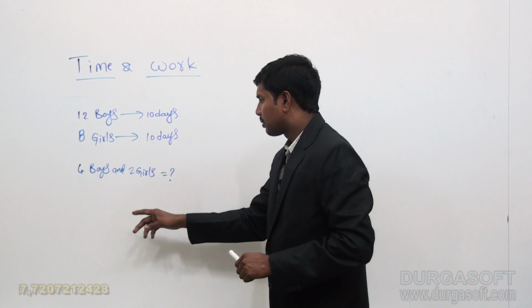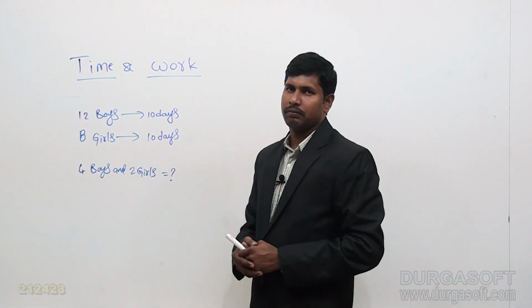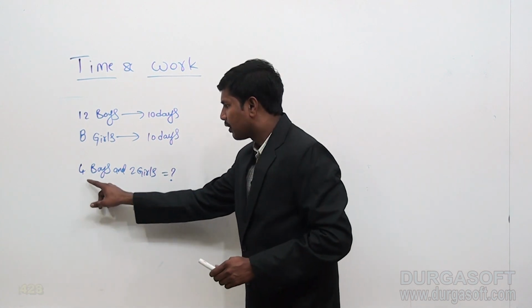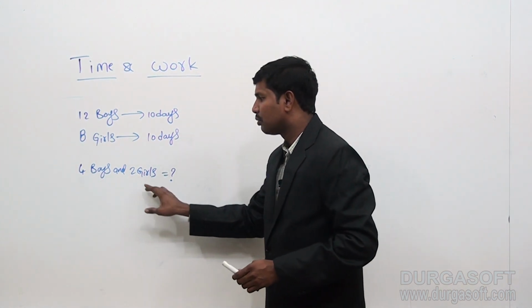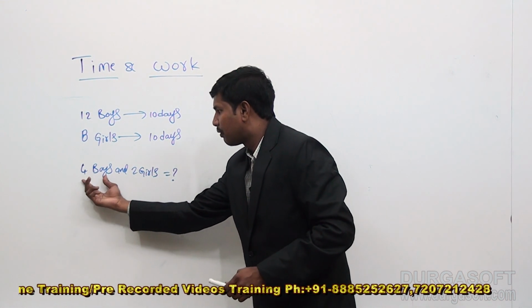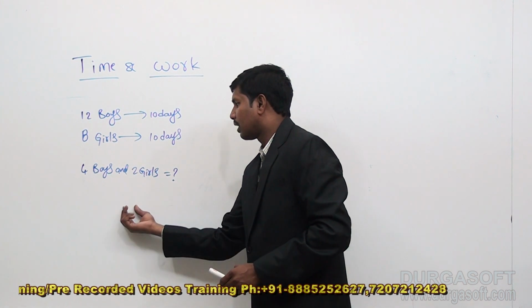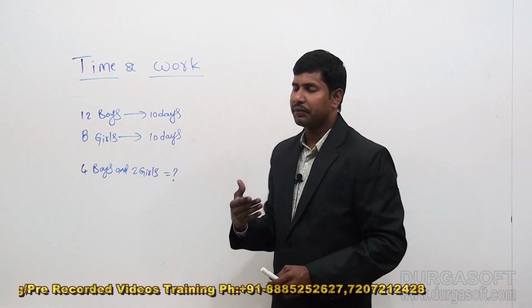So in 1 day work method we need to calculate 1 day work of this group. So to calculate 1 day work of 4 boys and 2 girls, first of all we need to calculate 1 day work of 4 boys and 1 day work of 2 girls. So all together we will get the 1 day work of this group.